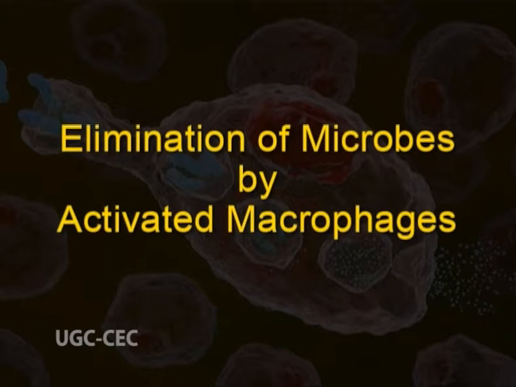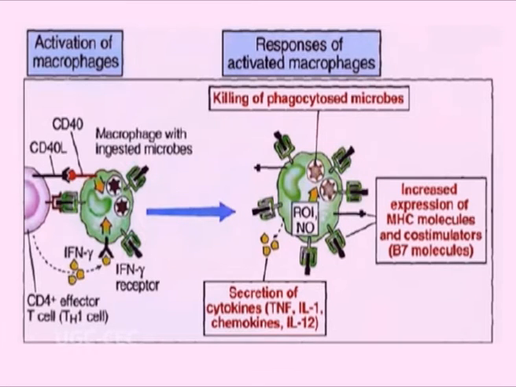Elimination of microbes by activated macrophages. Once activated, macrophages express enzymes that catalyze the production of microbicidal substances in phagosome and phagolysosomes. Besides killing of the ingested microbes, macrophages perform several other functions such as secretion of cytokines like TNF, IL-1, chemokines, etc., which stimulate more neutrophils, monocytes and effector T cells to reach to the site of infection.